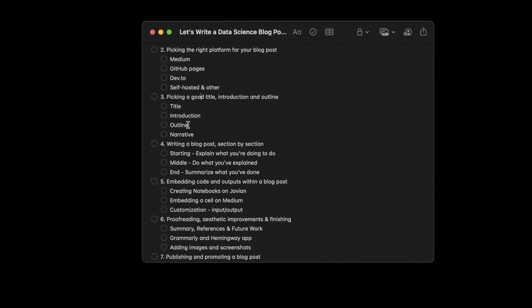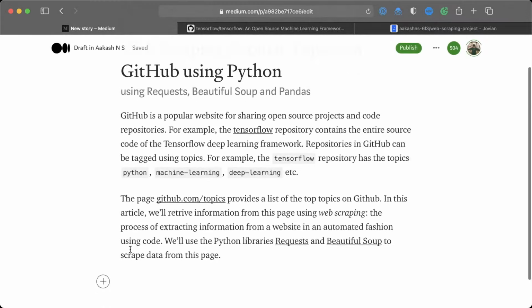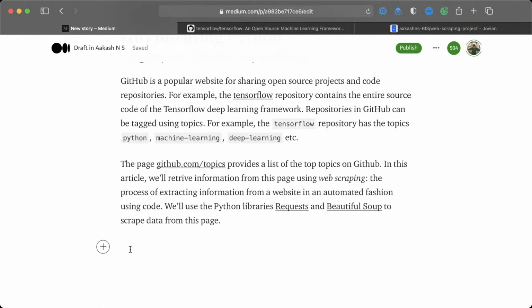What was next? The next was the outline and the narrative. So before you start writing your blog post and showing people the code, you want to include an outline. And the simplest way to do that is just mention it as a series of steps.